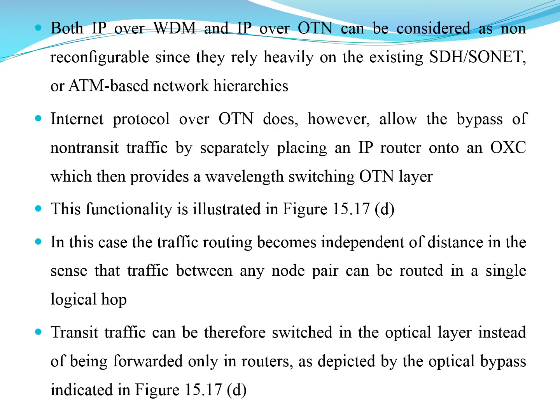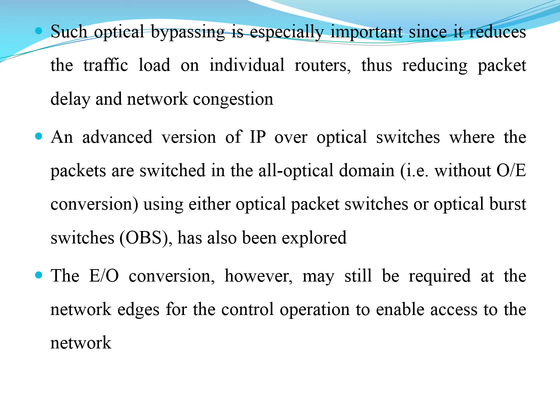So here the transit traffic can be handled by the switching process in the optical layer, instead of forwarding it many times to a router, so that it can optically bypass this particular router in the network. And such optical bypassing is very important, and it reduces the traffic on individual routers, which can reduce the packet delay and network congestion. So this is what we consider, and the advanced version of IP over optical switches has to be done all in the optical domain, that is without optical to electrical conversion, using either optical packet switches or optical burst switches.